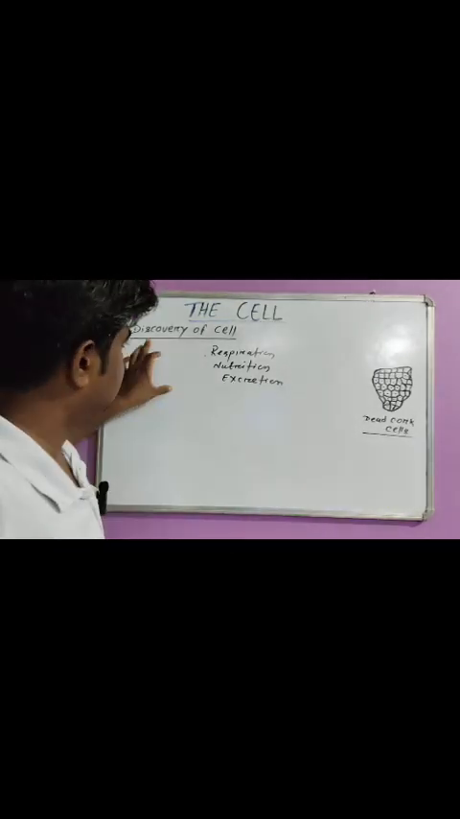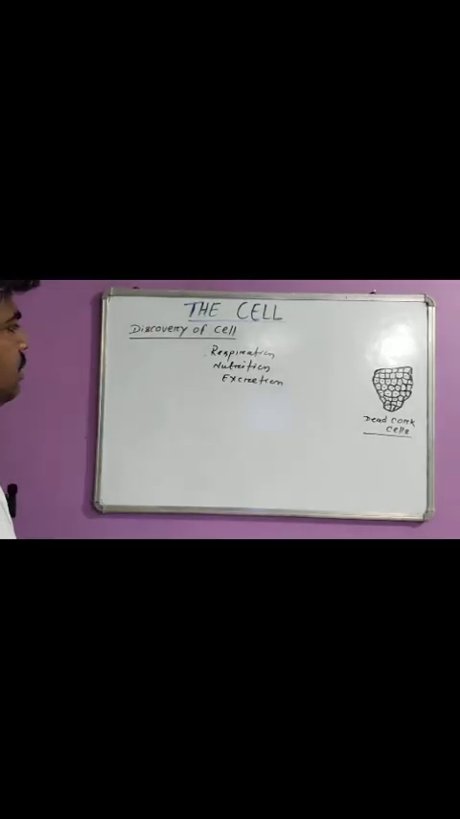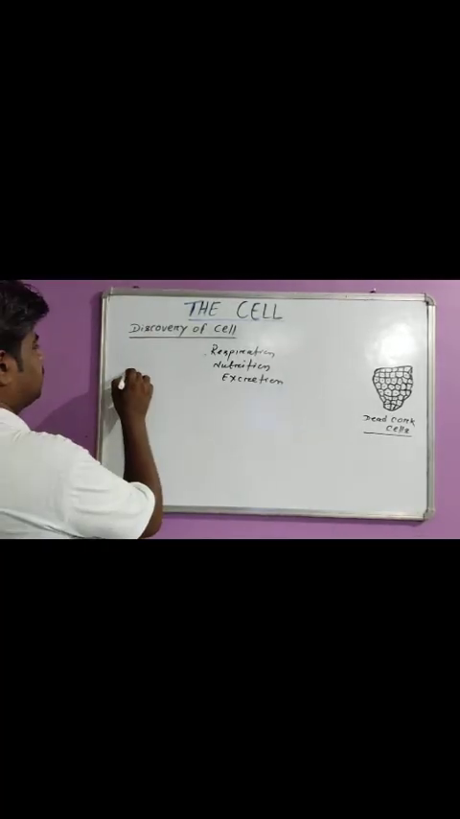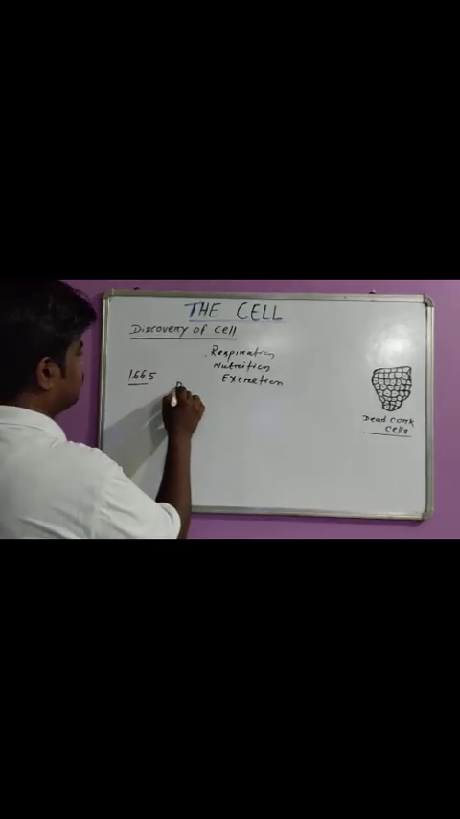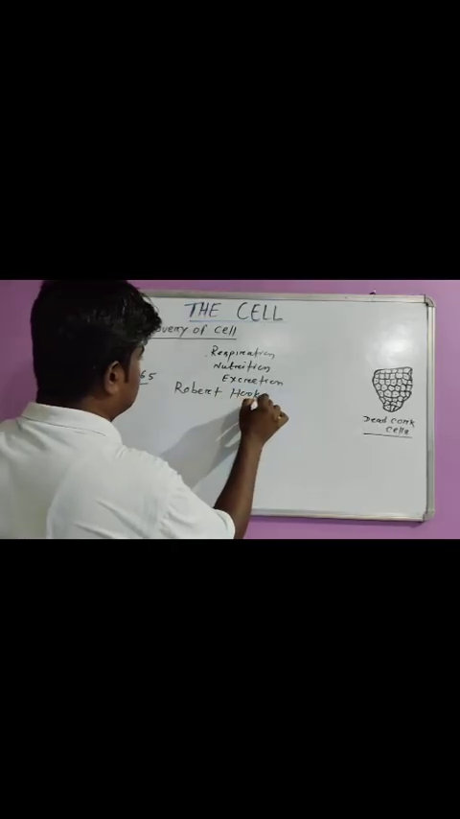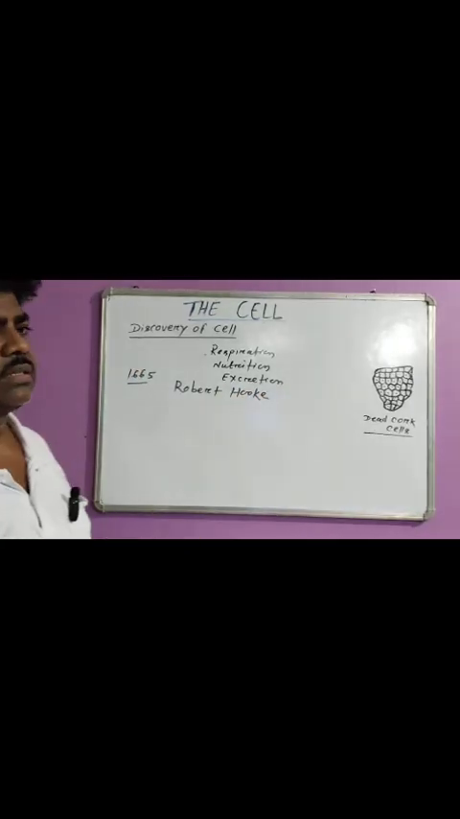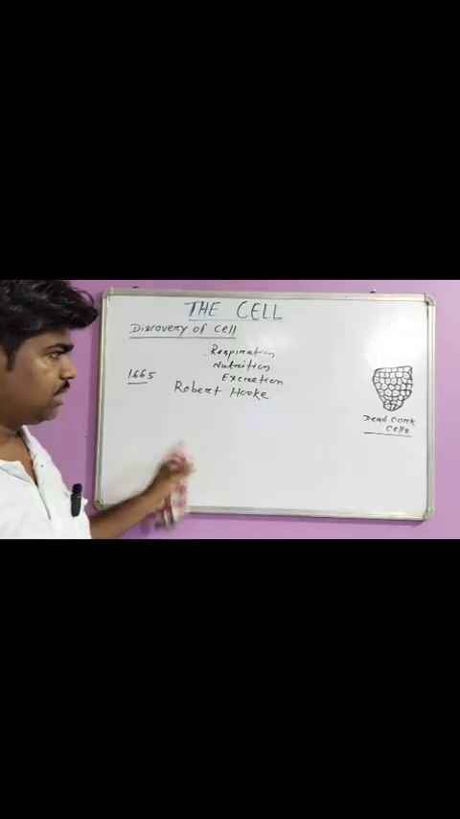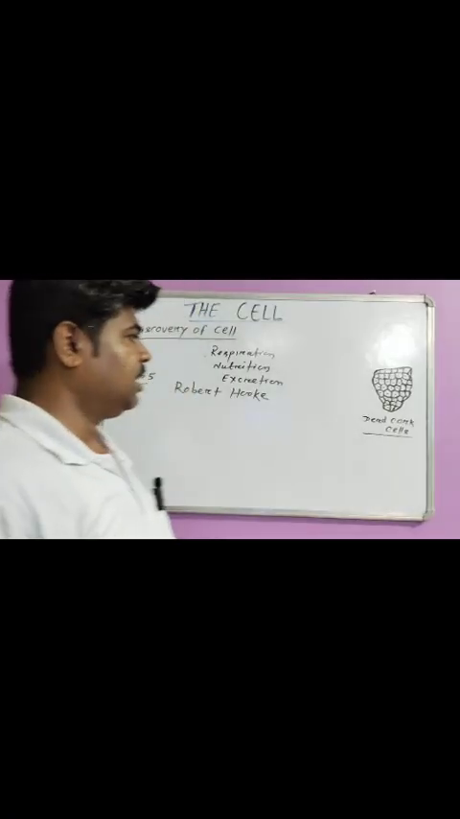So let's talk about the discovery of cell. In the year 1665, Robert Hooke, an English scientist, first discovered the cell. But the cells discovered by Robert Hooke were dead cells.